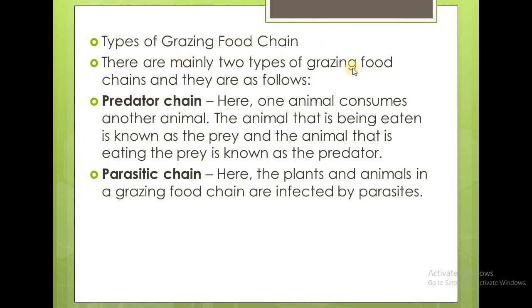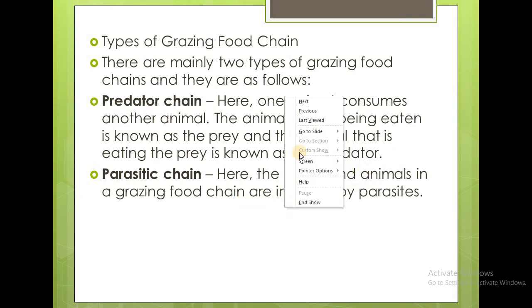And as I told you, there are two types of grazing food chain. One is the predator food chain and the other is the parasitic food chain. In the predator food chain, as the name itself indicates, one animal consumes another animal for the sustainment of life. The animal that is being eaten is known as prey, and the animal that eats the prey is known as predator. In the case of parasitic food chain, the plants and the animals in the grazing food chain are infected by parasites, and this is what is called the parasitic food chain.